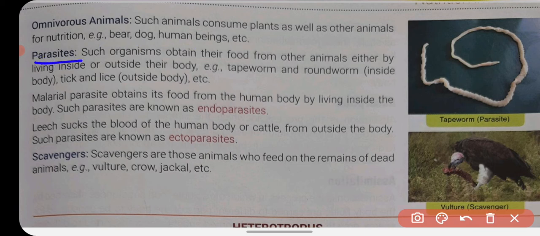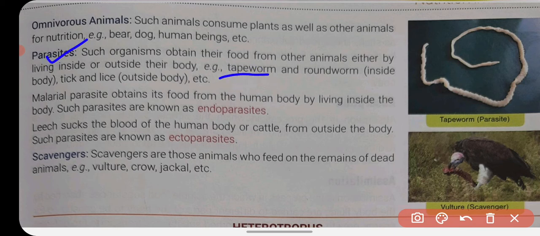Now, parasites. The next heterotrophs are parasites. What are parasites? Parasitic animals or organisms obtain their food from other animals either by living inside or outside their body. When any organism lives inside or outside of another animal's body, then it is called a parasite.